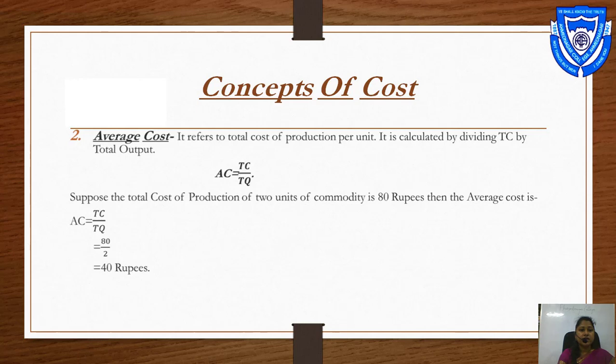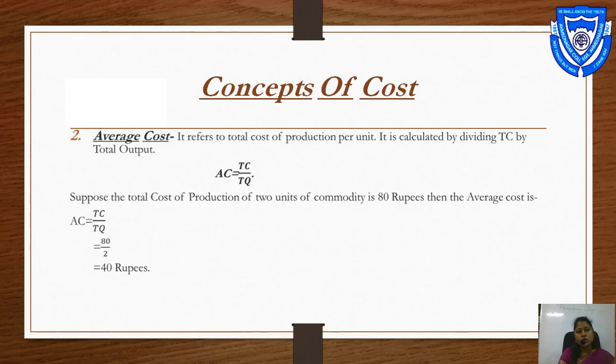Second is average cost. Average cost refers to the total cost of production per unit. It is calculated by dividing TC by total output. Average cost is found by dividing total cost by output. That is, the formula is AC is equal to TC divided by TQ, where TC means total cost and TQ means total quantity.